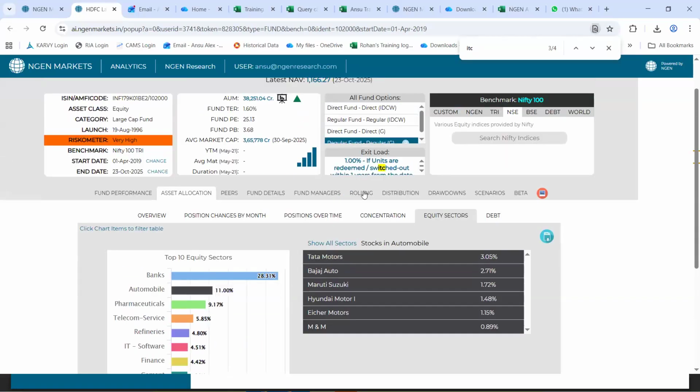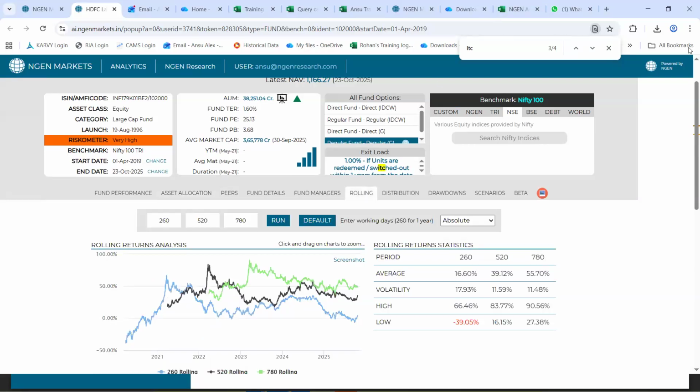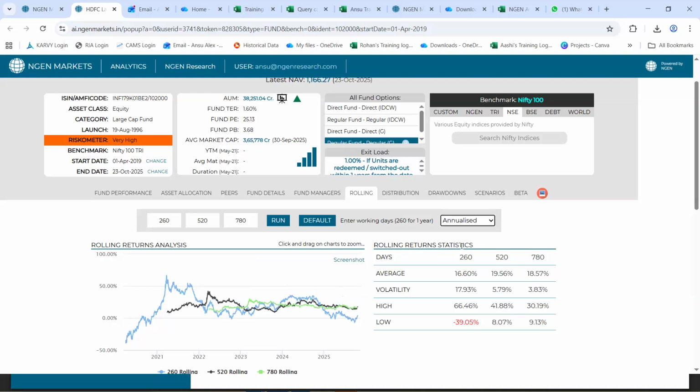Post this, we would be moving towards this rolling analysis. Rolling, as the name suggests, will let you know the consistency of the schemes that you're looking at. In a single fund analysis, you could view the rolling data simultaneously for three rolling windows: 260, 520, and 780, which comes up by default and is equivalent to 1, 2, and 3 year holding periods. You could view the data either in an absolute or an annualized format too.